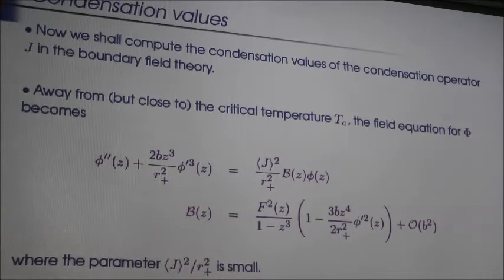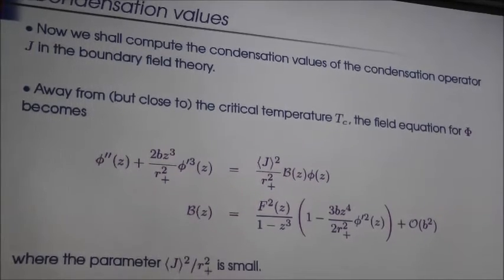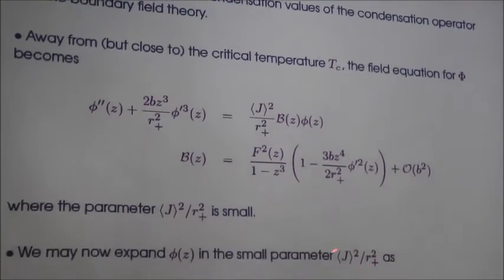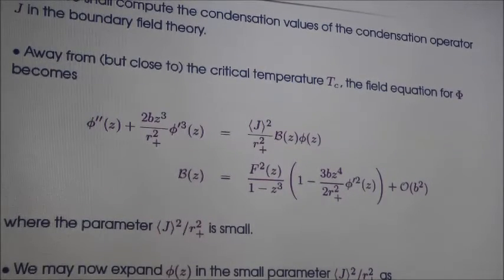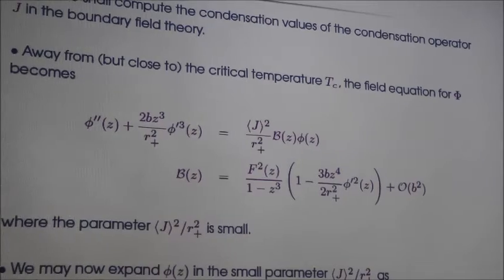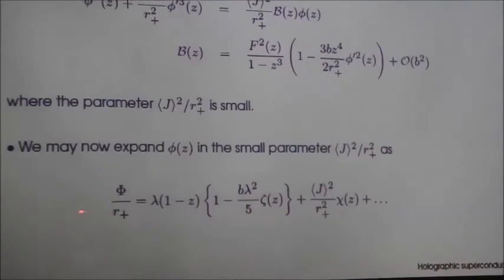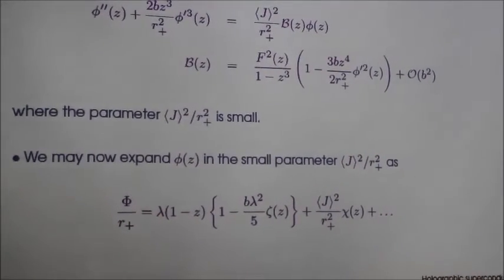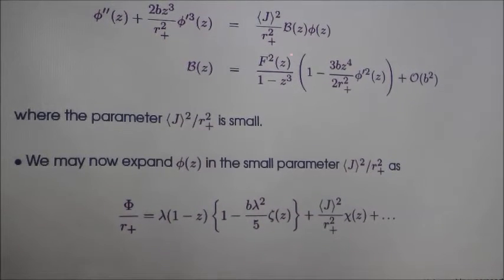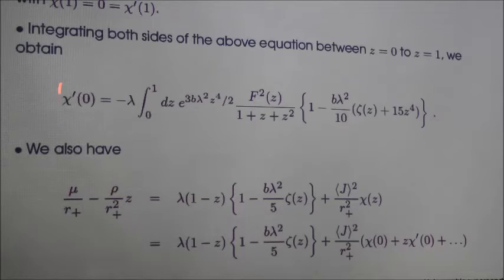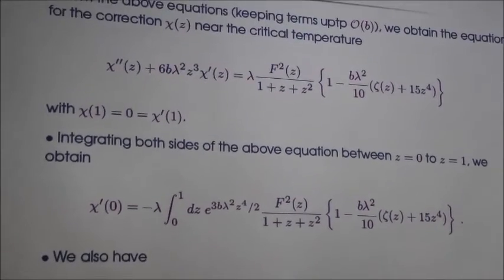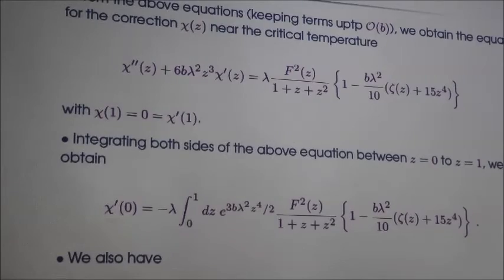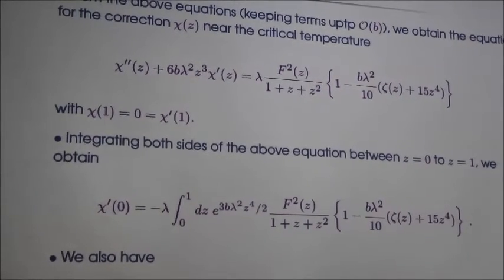And now we expand this phi in the small parameter. This is a small parameter. So we expand phi in this way. And the expansion is of the following form, where we need to find a form for this chi of z. This is another function. So we make this expansion in this parameter and plug it into this equation. If we do that, we get a differential equation for chi, which needs to be solved for these boundary conditions. How the boundary conditions come, you can ask me later, I can just tell you, it's not very difficult to get them.